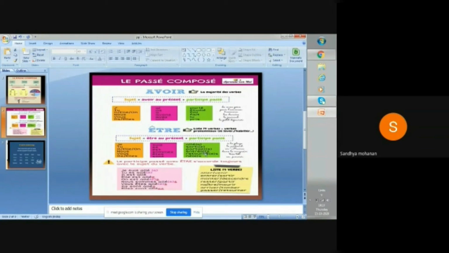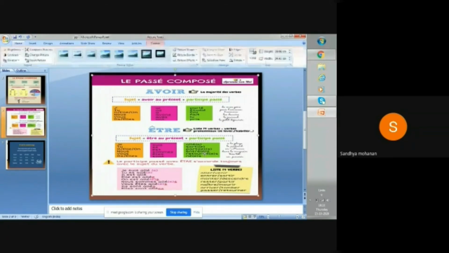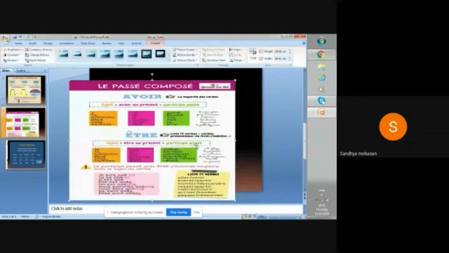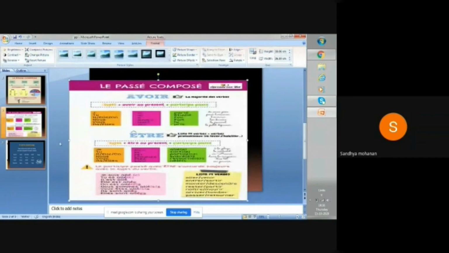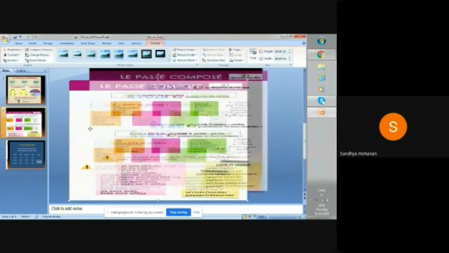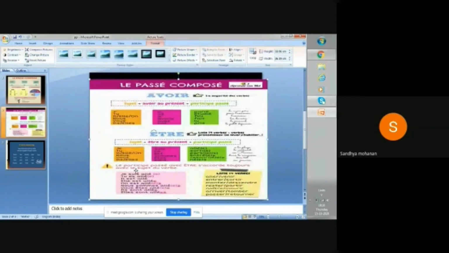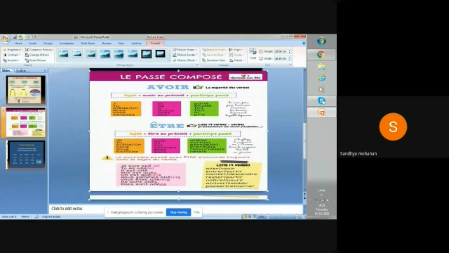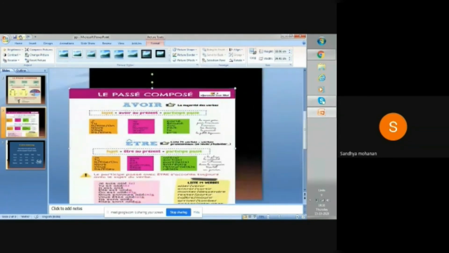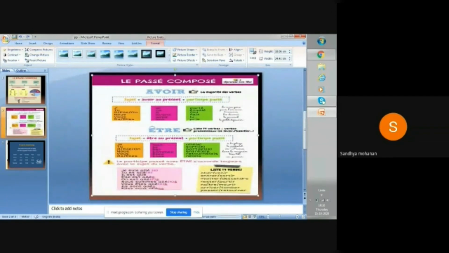So these are all the examples being given here. See this example, aller is given here. Je suis allé, or tu es allé. Okay, so this is your example. One verb is given, aller, showing how to do it with the être conjugation. Je suis allé, or allée.